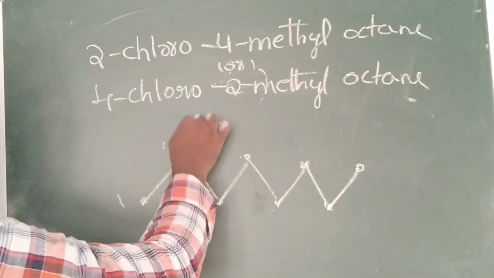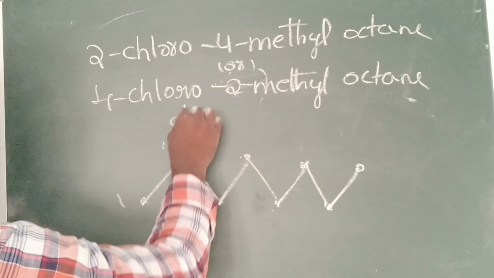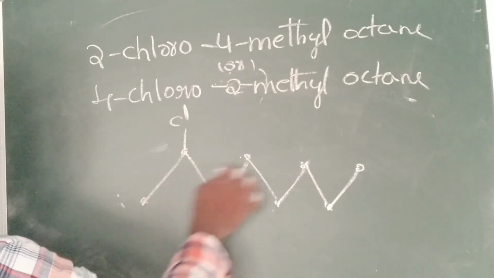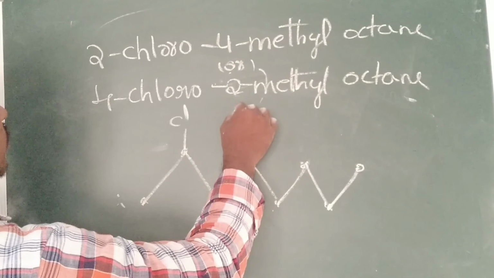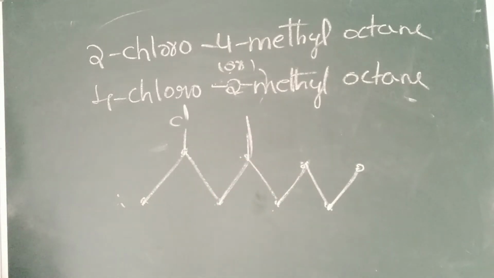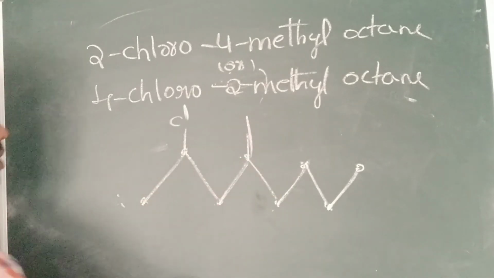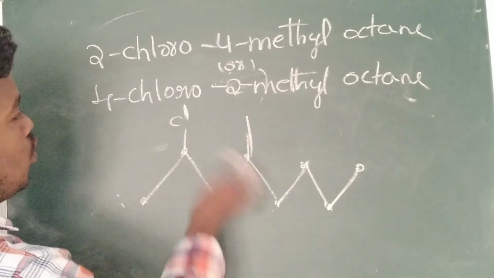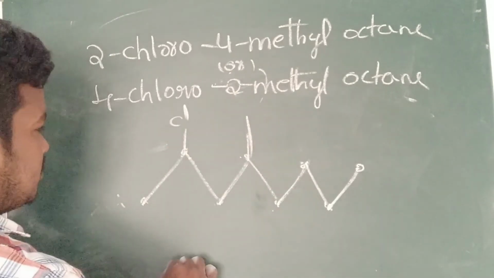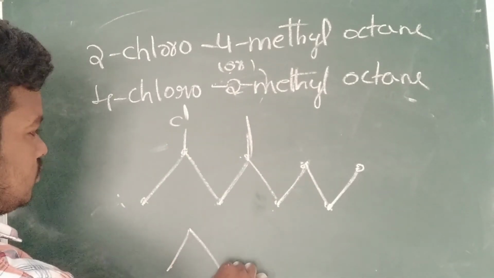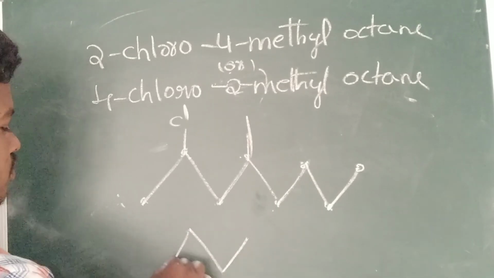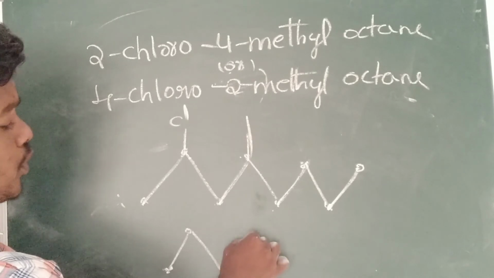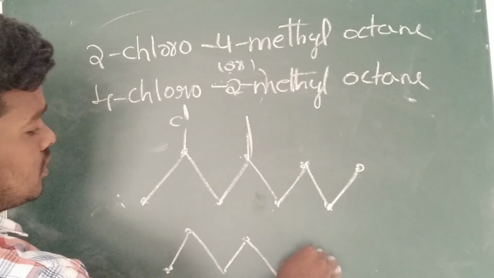For example, 2-chloro, and 4 methyl group is presented. Is this correct? Or 2-methyl? That means meth, eth, prop, but, pent, hex.